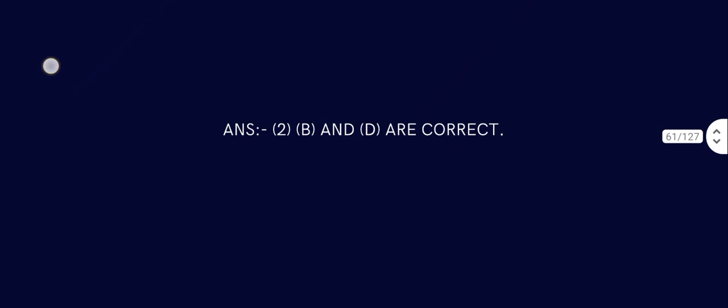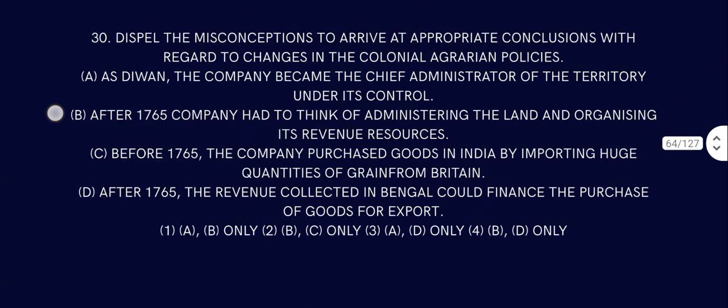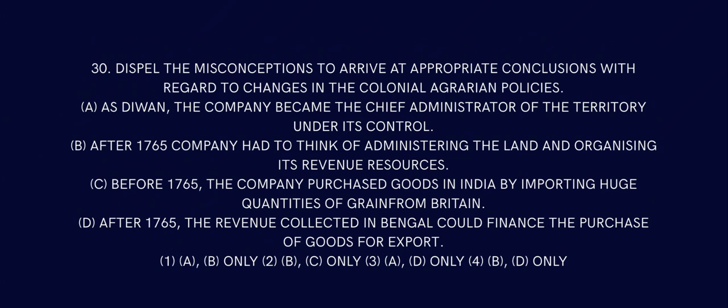Question number 29. The first cotton mill in India was set up as a spinning mill in Bombay in the year, I think it's 54. Yes, 1854 is the answer. Question number 30. Dispel the misconception to arrive at the appropriate conclusion with regard to the change in the colonial agrarian policies. As Diwan, the company became the chief administrator of the territory under its control. After 1765, the company had to think of administrating the land and organizing its revenue resources. Before 1765, the company purchased goods in India by importing huge quantities of grain from Britain.